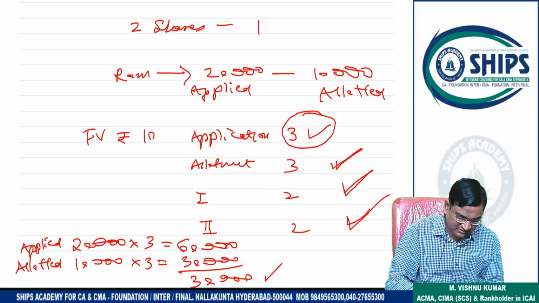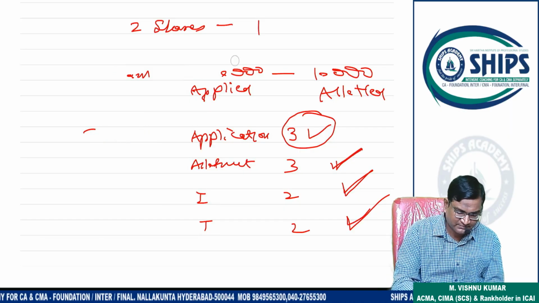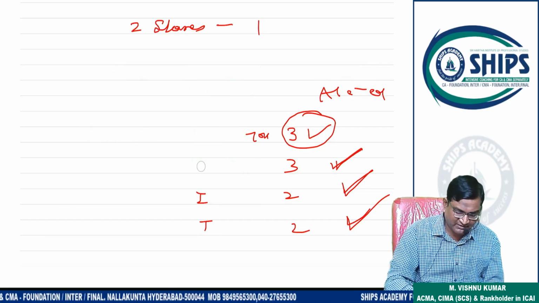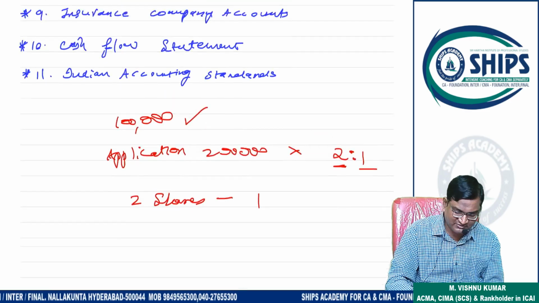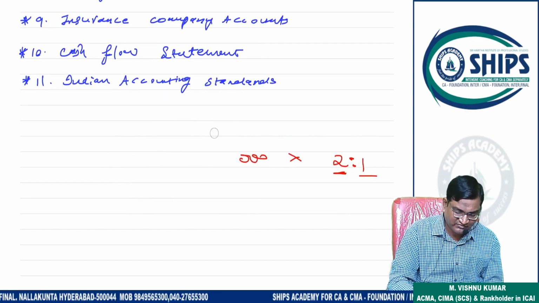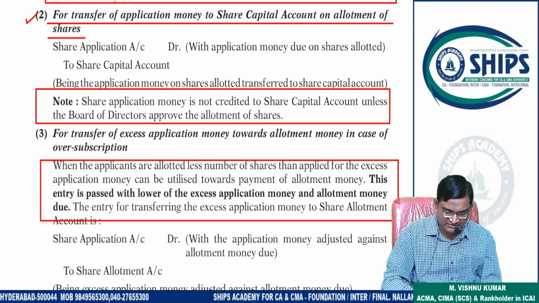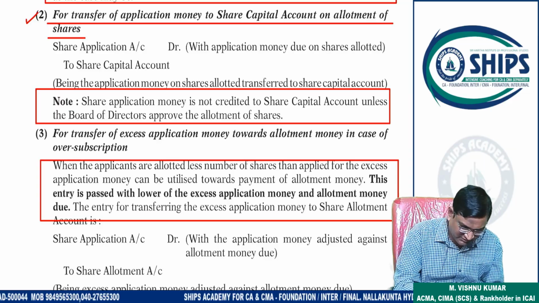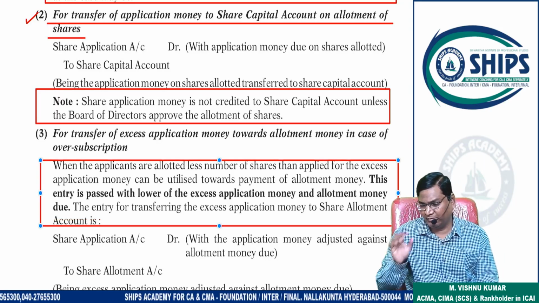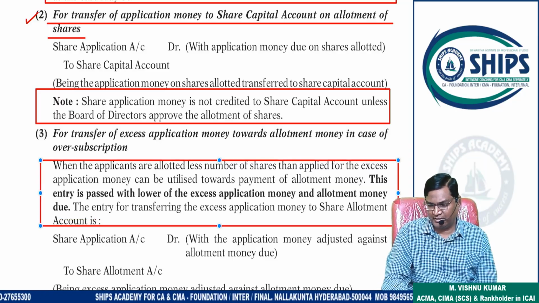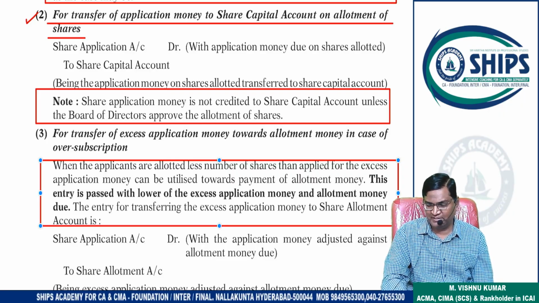Okay? Right, sir. Whether this is understood or not, please first communicate, because this is the most typical area where students will struggle. It is easy, but first-time learners generally struggle. That's why I am asking here. If this is clear, then I will proceed further, or I will explain one more time. Yes, please communicate fast. Pro rata allotment means what? Understand that, and how it will be decided, that also.